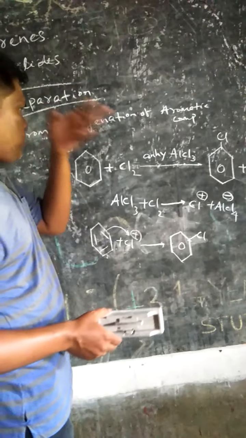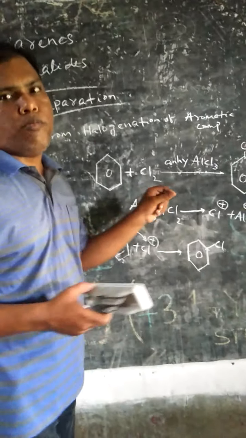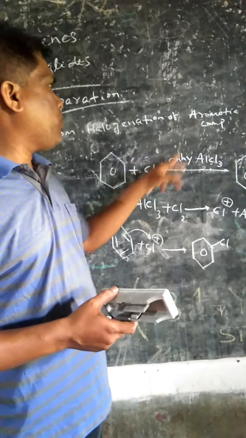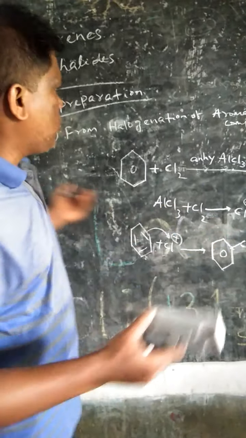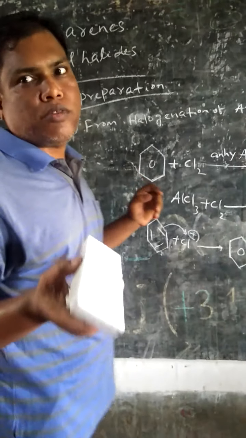So this is the mechanism of halogenation of aromatic compounds, which gives chlorobenzene, bromobenzene, iodobenzene. So this is the first reaction.